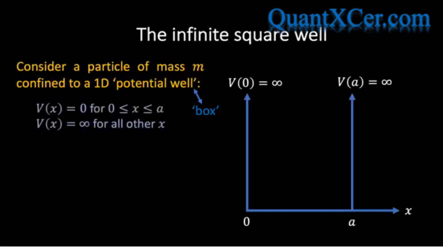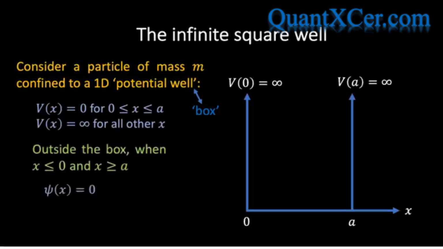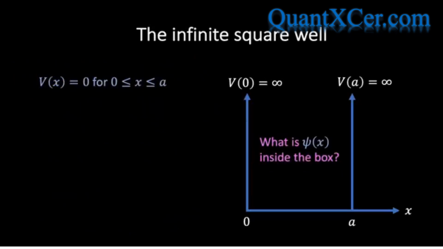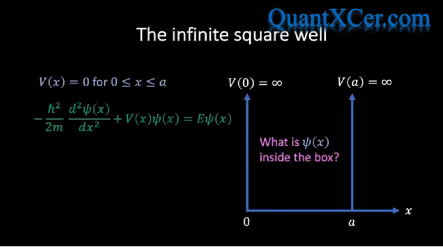The first thing to notice is that outside the box, the wave function must equal 0, since the probability of finding the particle outside the box is 0. However, inside the box, where V of x equals 0, the particle is completely free to move, except at the two ends x equals 0 and x equals a, where an infinite force prevents the particle from escaping. So the natural question arises, what form does the wave function take inside the box? To answer this question, we simply need to solve the time-independent Schrodinger equation inside the box.